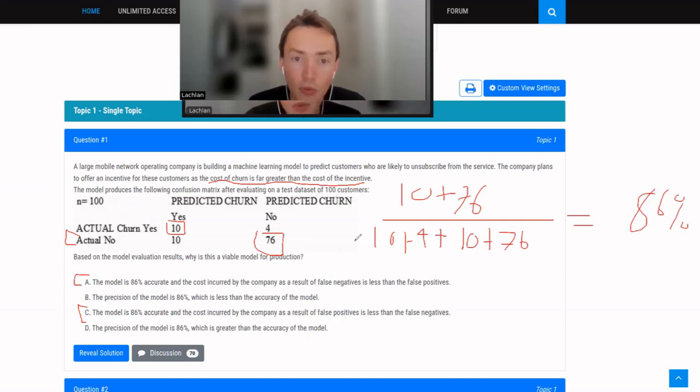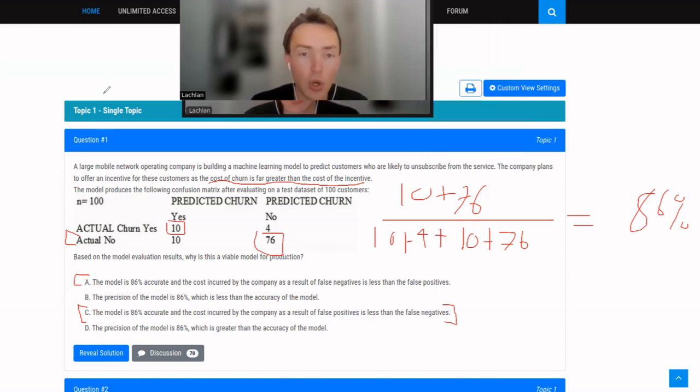A false positive would be that we thought they were going to churn, but they didn't. But a false negative would be we thought they weren't going to churn, but they did. Therefore, a false positive is in fact less costly than if we thought they weren't going to churn, but they did. So the answer to this case has to be C. Okay.